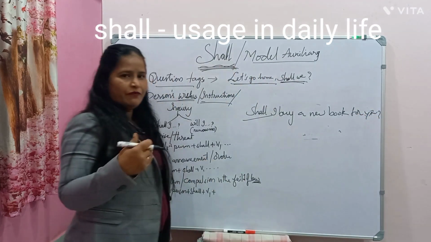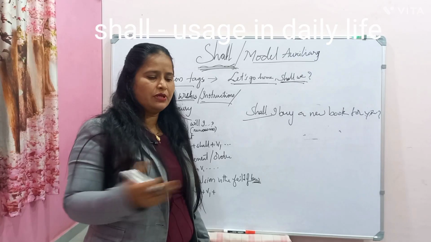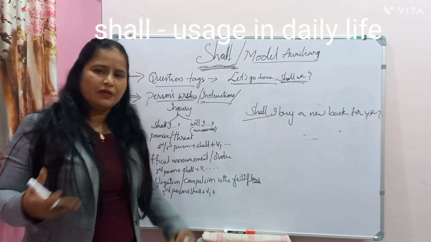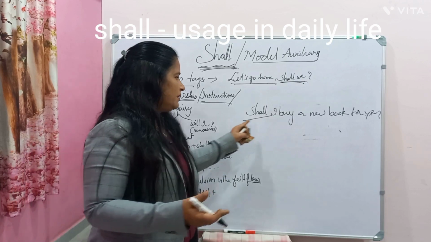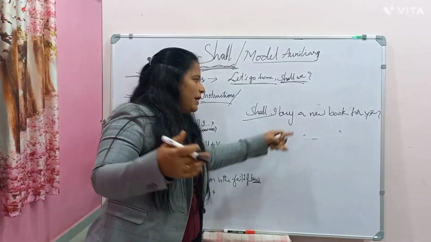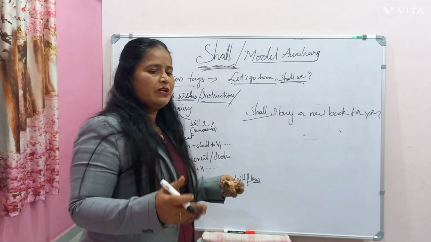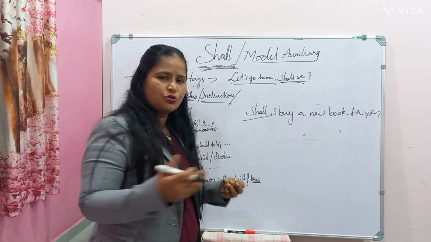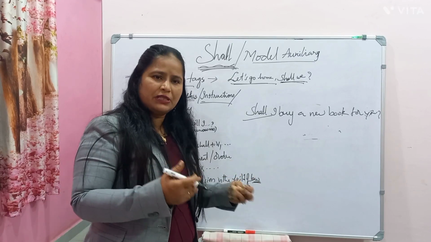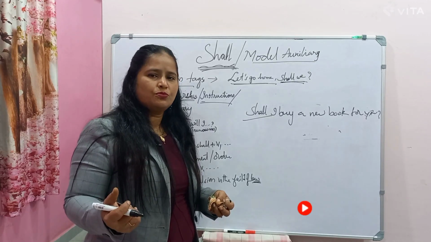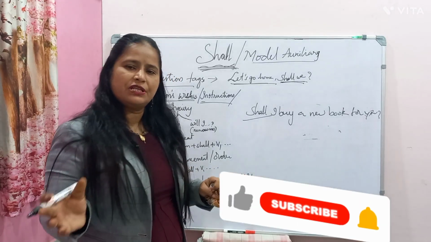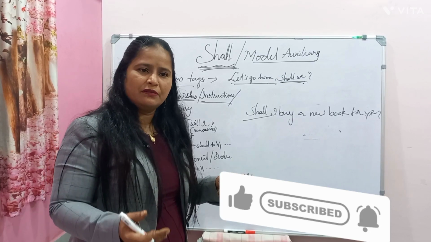Now a father asks a son who is facing some problem with the text or some notes. Then the father can say, shall I buy a new book for you? In the same way, if the child is not feeling well or not eating, a mother can ask, shall I prepare something better for you?